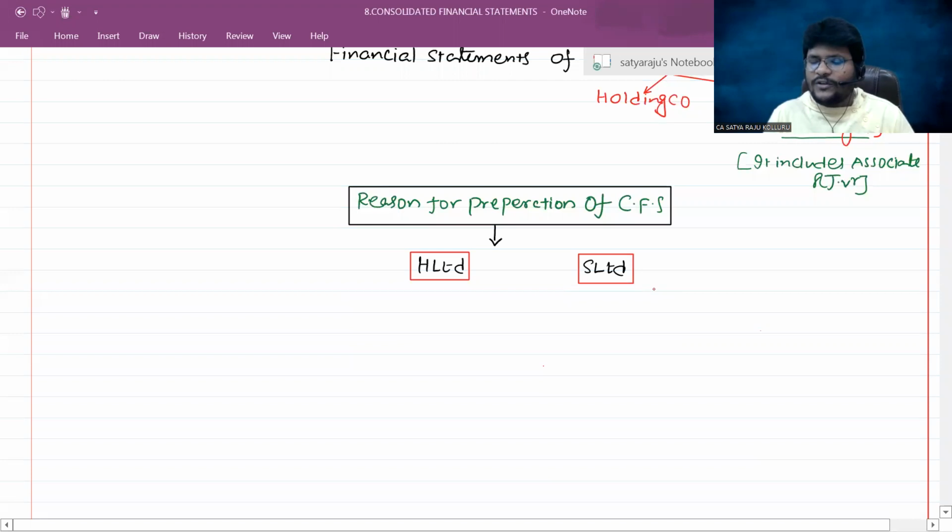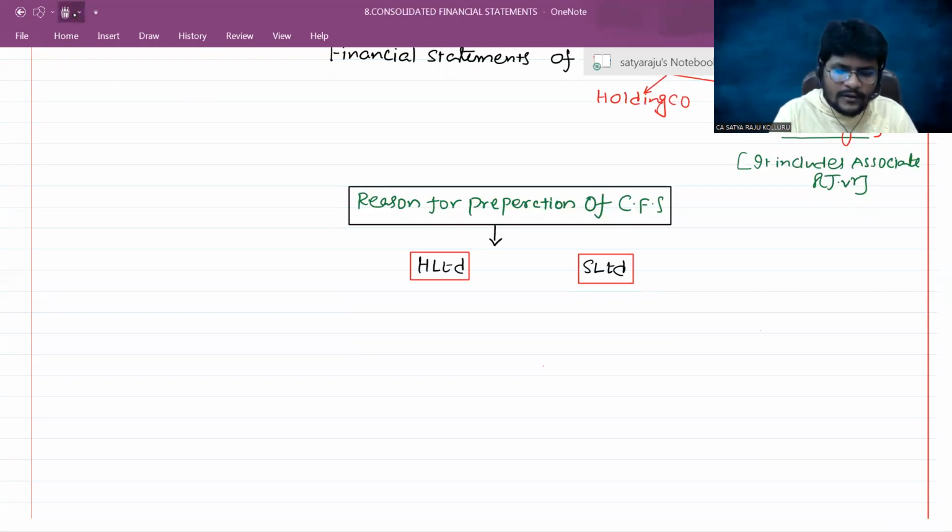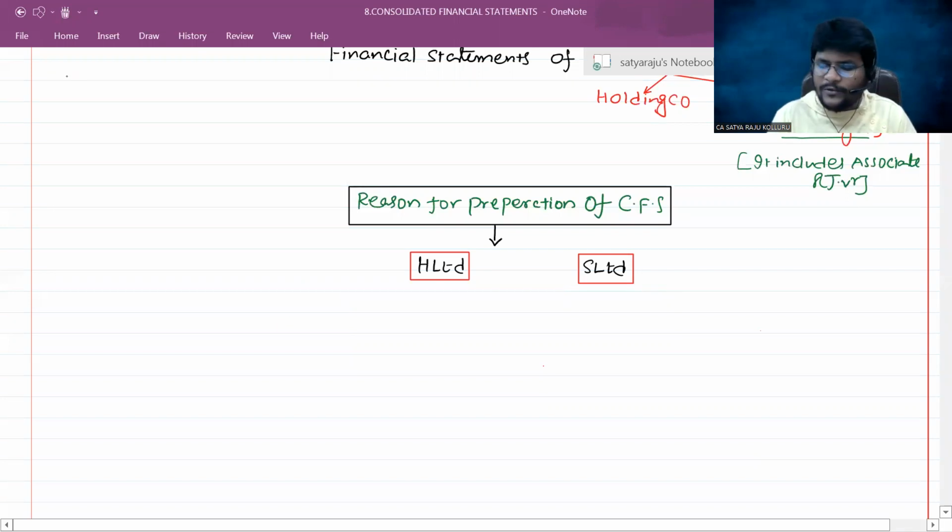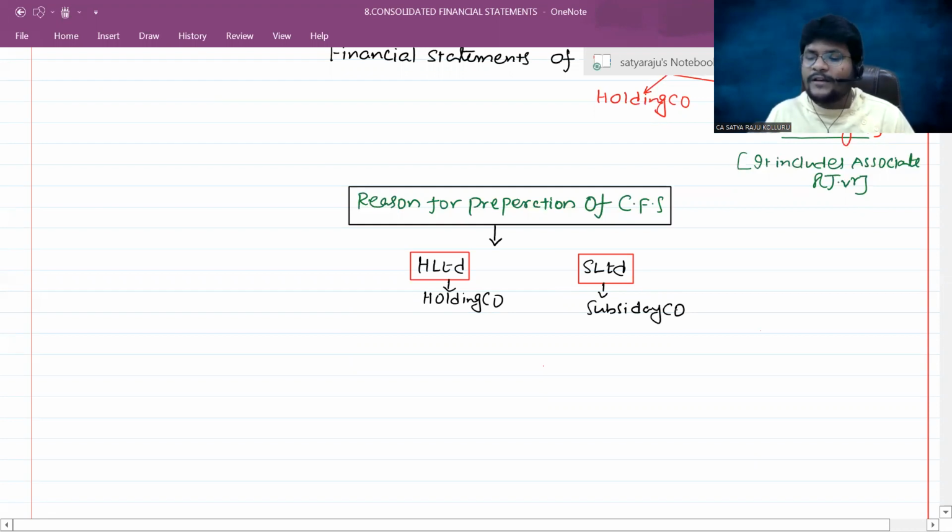So between H Limited and S Limited, there exists one relationship, that is the holding and subsidiary relationship. H Limited is a holding company. S Limited is a subsidiary company. The relationship is a holding subsidiary relationship. When is a company known as a holding company, and when is a company known as a subsidiary company?